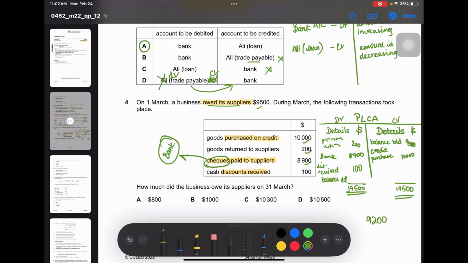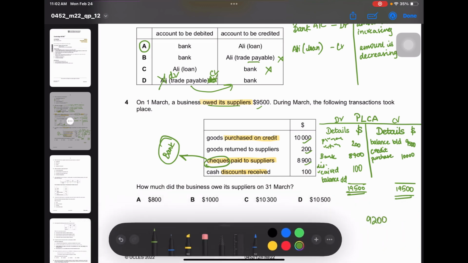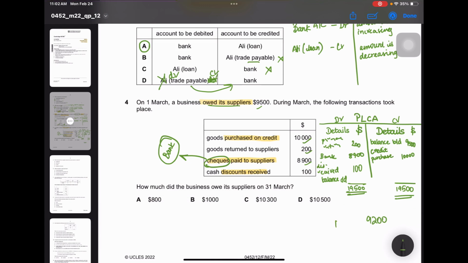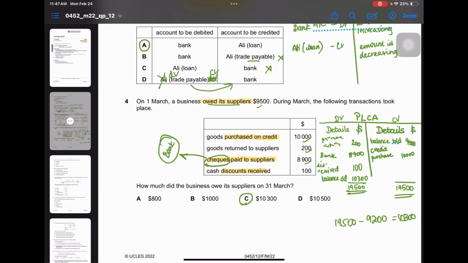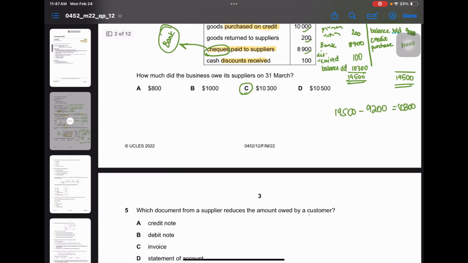Okay, now let's take the highest total. 19,500 minus 9,200. It's 10,300. Okay, so then our answer is C. So it's very easy if you know the format of the purchase ledger control account. Now let's move on to the fifth question.